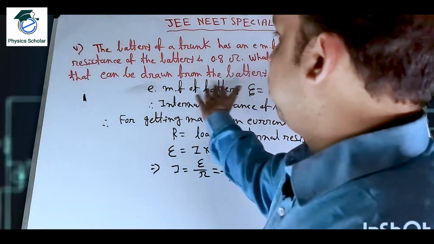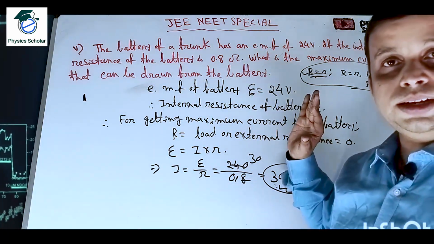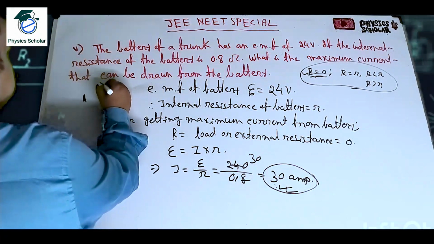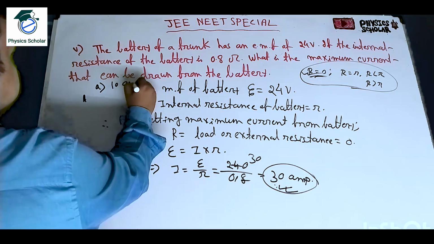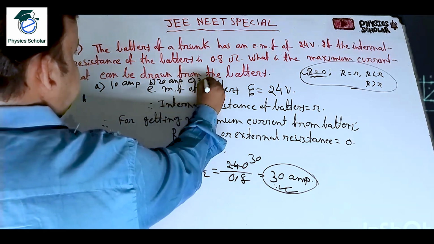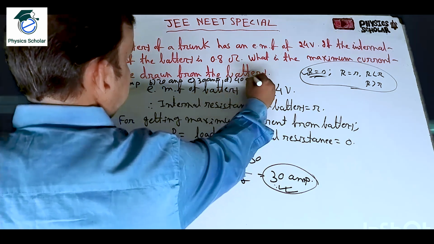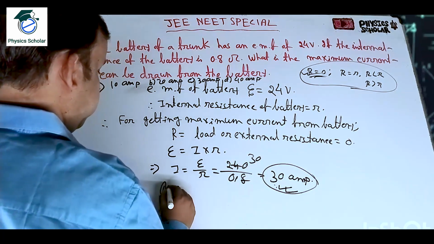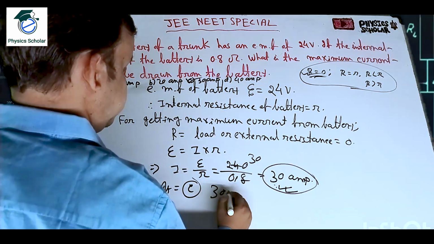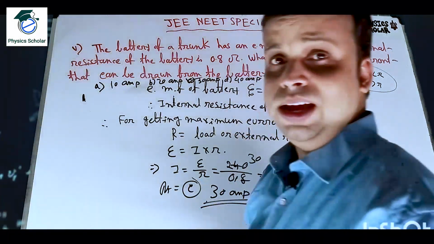So four options can be given, clear. The options will include 30 ampere. The four options given were 10 ampere, 20 ampere, 30 ampere and 40 ampere. So what will be the answer? The answer will be option number C, 30 ampere, clear. That will be the maximum current we can draw from the battery.